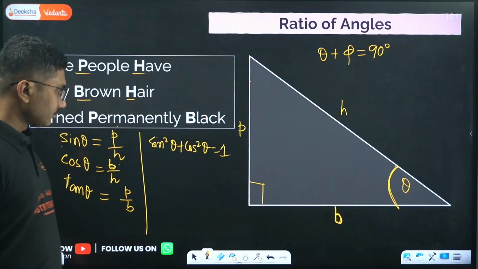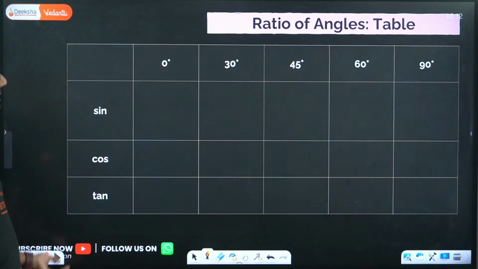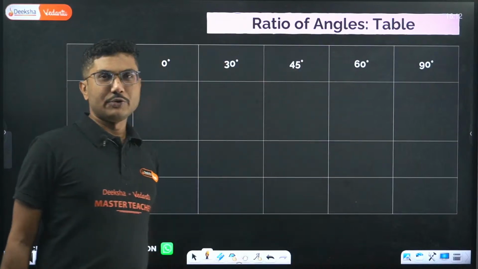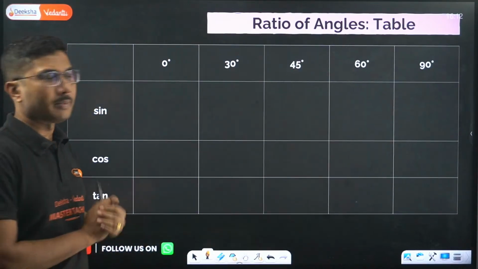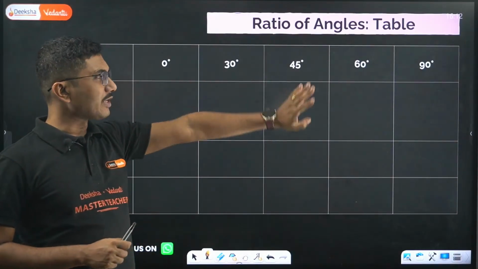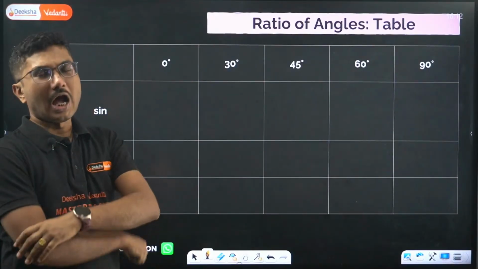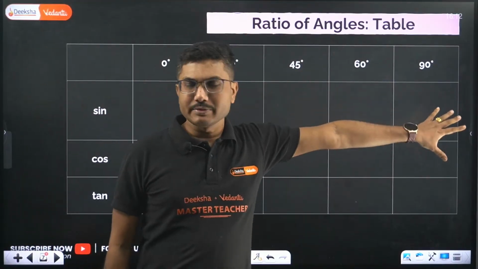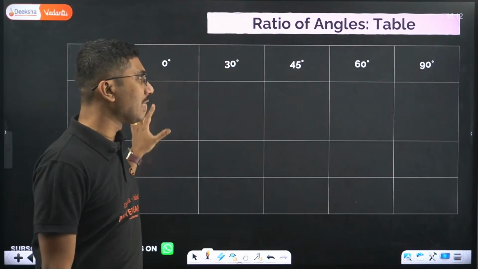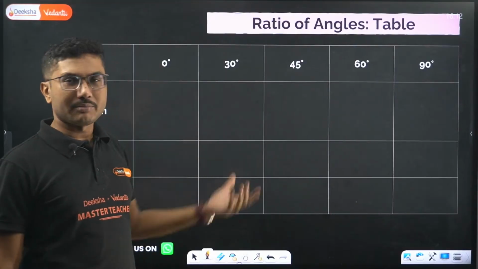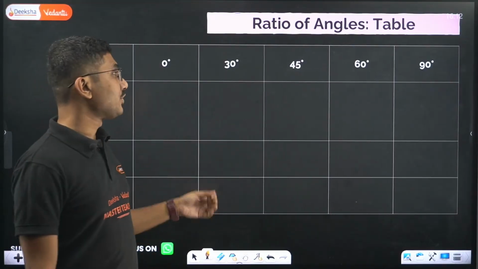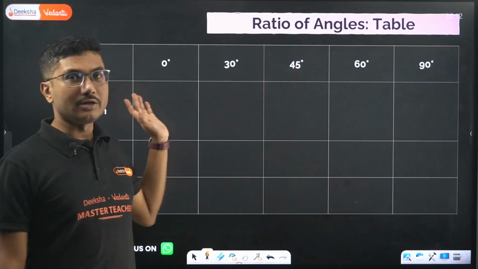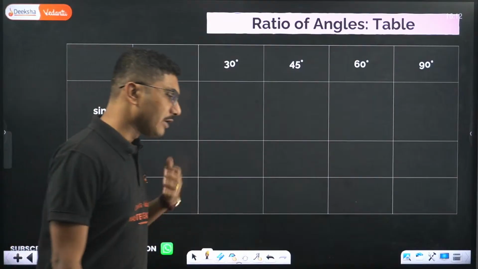Now next is ratio of angles. These few angles you have to remember: 0 degree, 30 degree, 45 degree, 60 degree and 90 degree. Out of that, 0 and 90 will come in theories. Mostly 0 and 90 will come, but in exams, while you solve some questions, even 30, 45, 60 degrees are also important. You cannot ignore any of the angles. All values you have to remember.